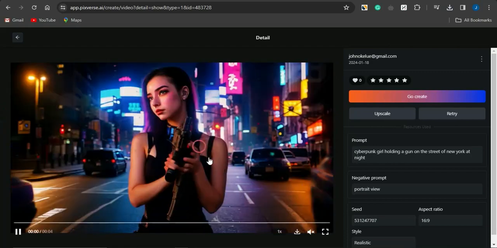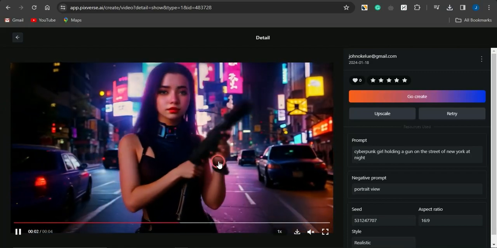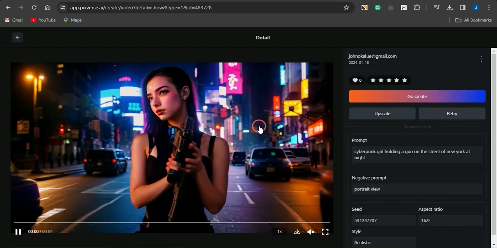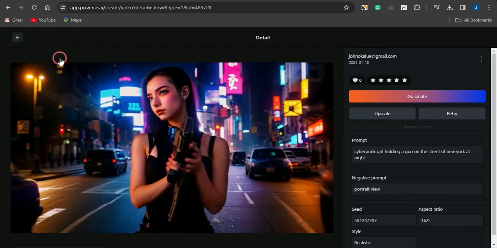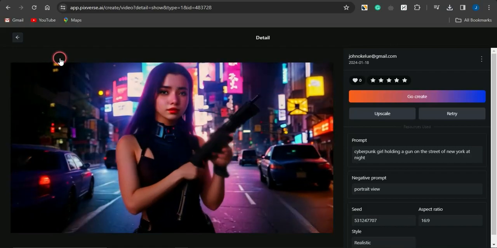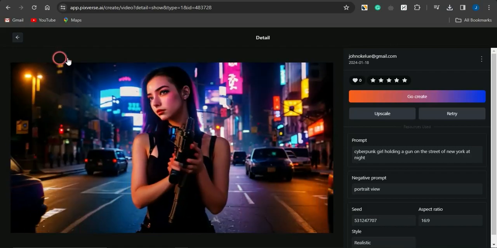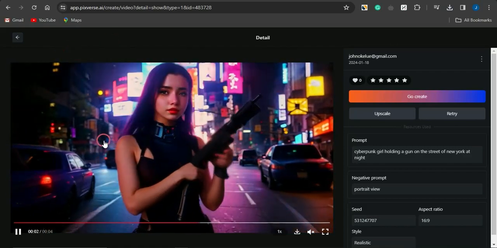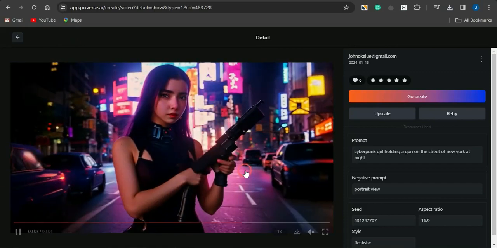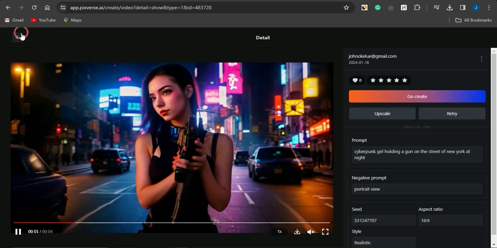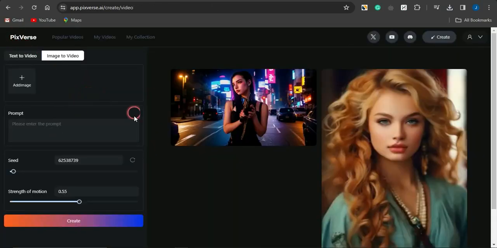You could also take note of the hand movement there, and how the gun transformed. Maybe there's a little lag in the AI part, but this is cool content generated by this AI. You can take a look at other moving parts in the video too. It's looking quite amazing. So just take a look at that.